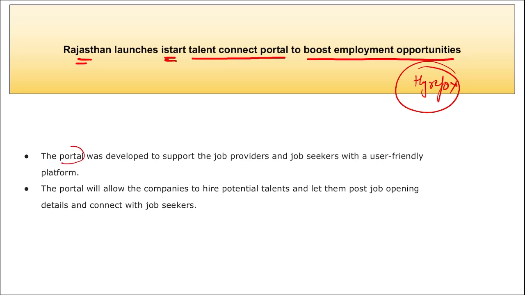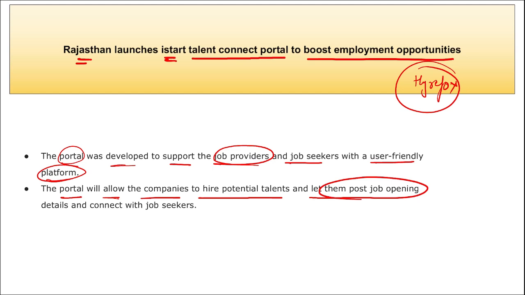As I said, the portal was developed to support job providers and job seekers with a user-friendly platform so that with the right skills, they can apply for jobs on this portal. The portal will allow companies to hire potential talents and let them post job opening details and connect with job seekers.